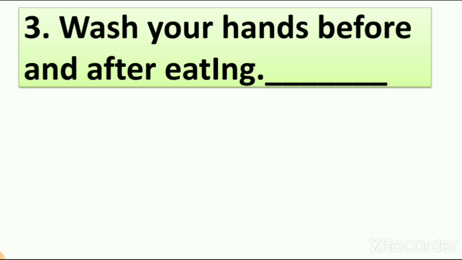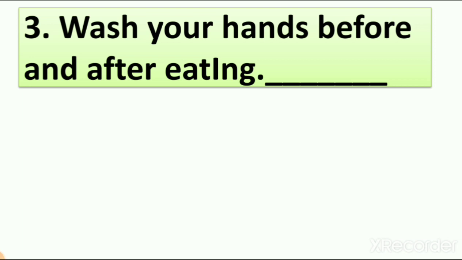As you know, because of COVID-19 coronavirus, we all are at home. And the first rule we follow in 2020 and 19 is wash your hand and sanitize your hand, right? You can get in the habit of washing your hands after 20 minutes, 30 minutes or 1 hour. We all do these things at our home. When you are coming to school, you have to follow these rules also, right? So here the sentence is wash your hand before and after eating. So what is the meaning of that?